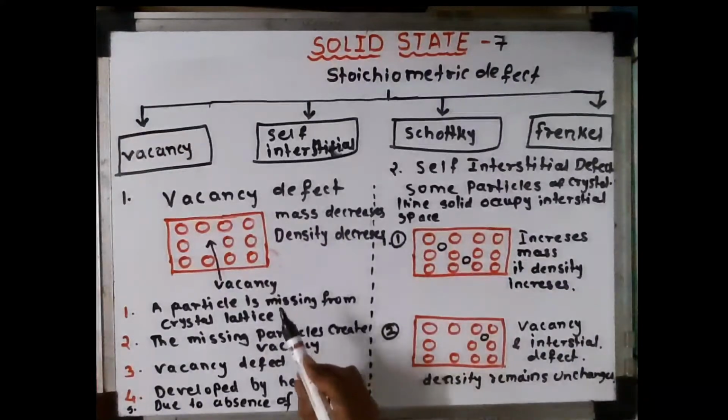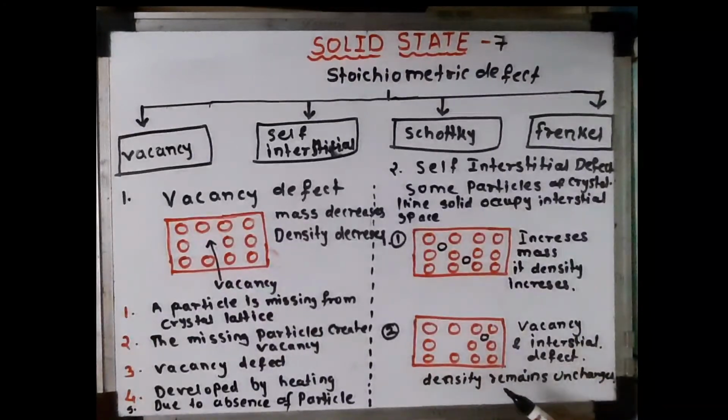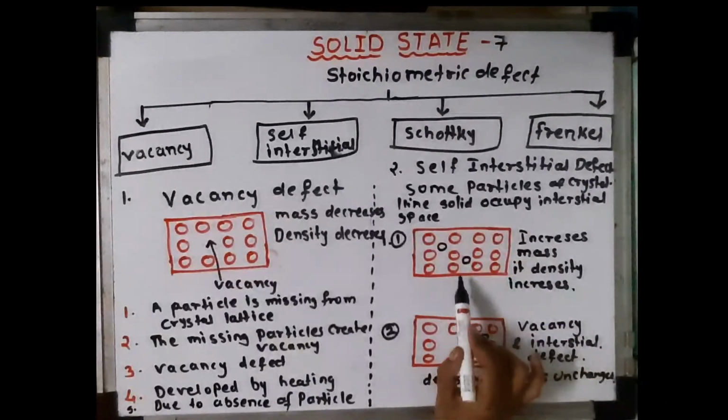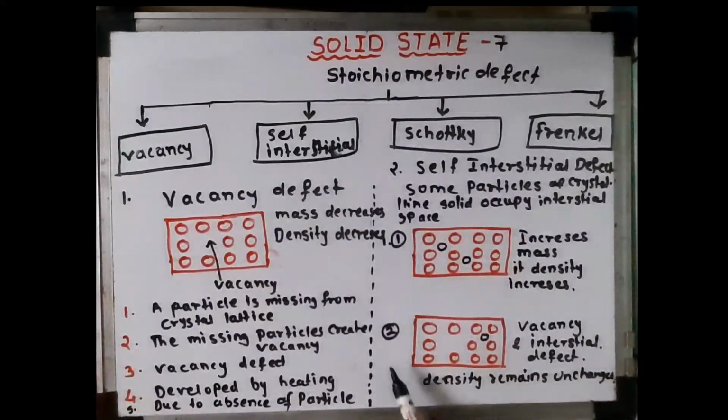Is it clear? Vacancy defect arises due to a missing particle and interstitial defect arises due to an extra particle in an interstitial space, and they are of two ways. The first one is an extra particle occupying interstitial space. In this case density increases as mass increases. But in the second way a vacancy is created and one particle is missing from this crystal, but this particle is occupied in another interstitial space, so its mass remains unchanged and therefore density also remains unchanged.